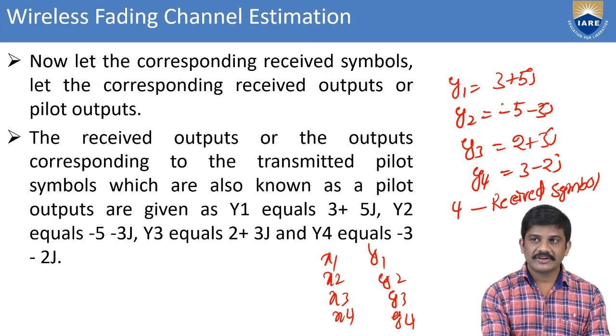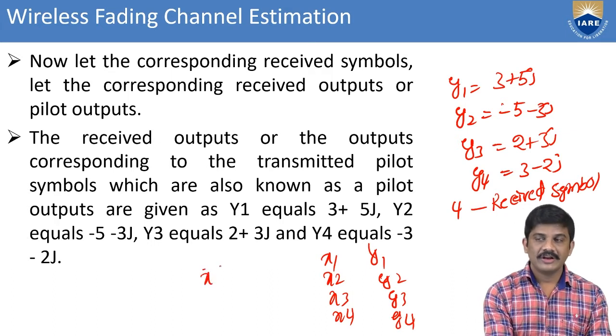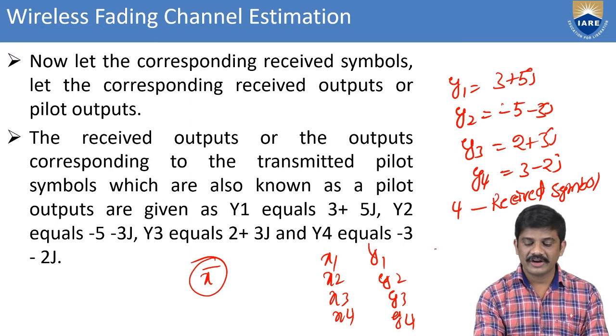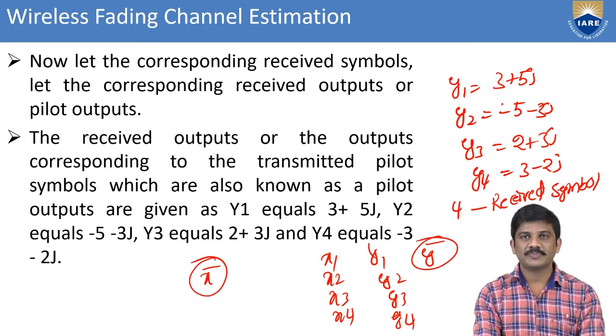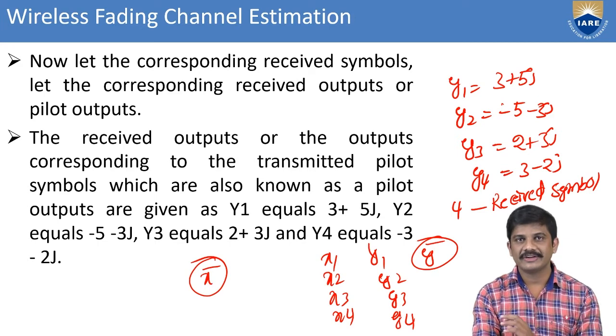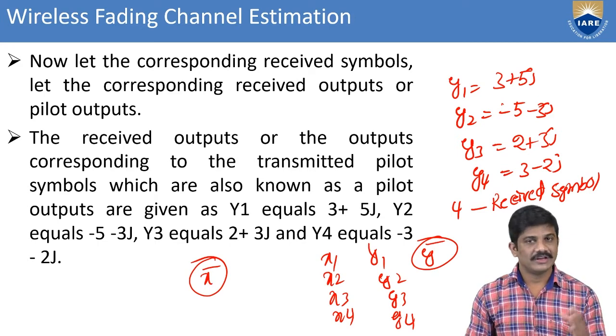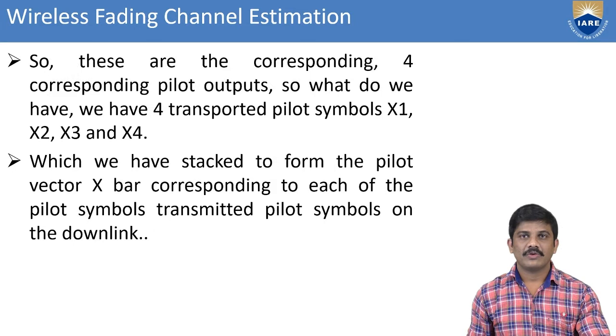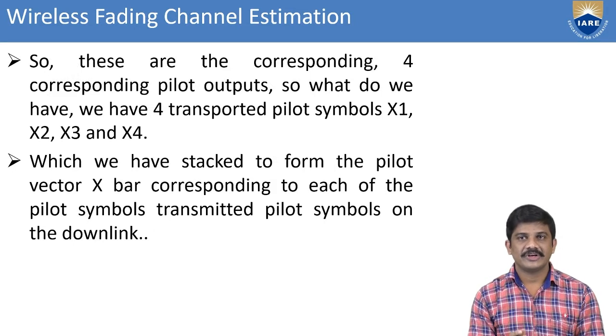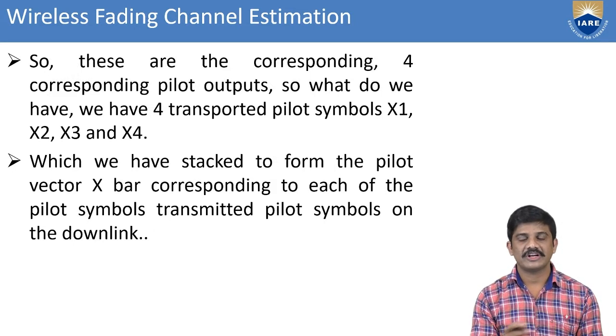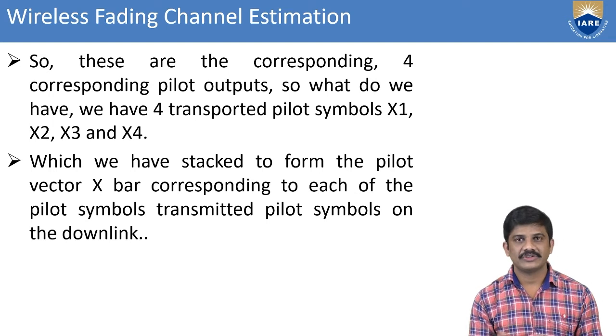Okay, here in the transmitter section we also find the transmitted pilot vector, that is x bar. Here we can also find y bar. These are the corresponding received outputs of the pilot symbols from the transmitted symbols, so that we can find the 4 corresponding symbol outputs. The 4 transmitted pilot symbols are x1, x2, x3.